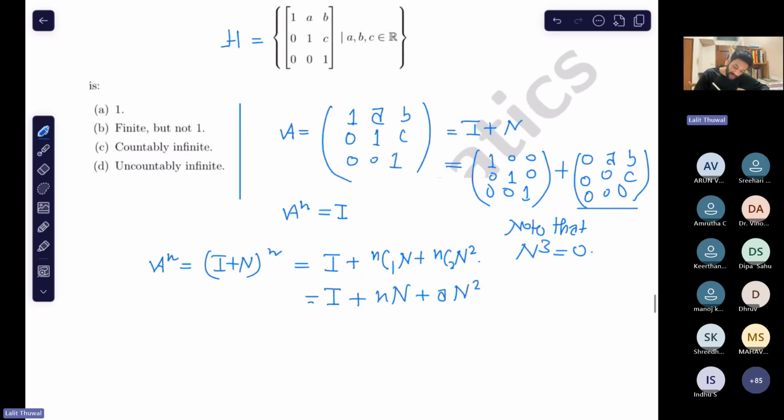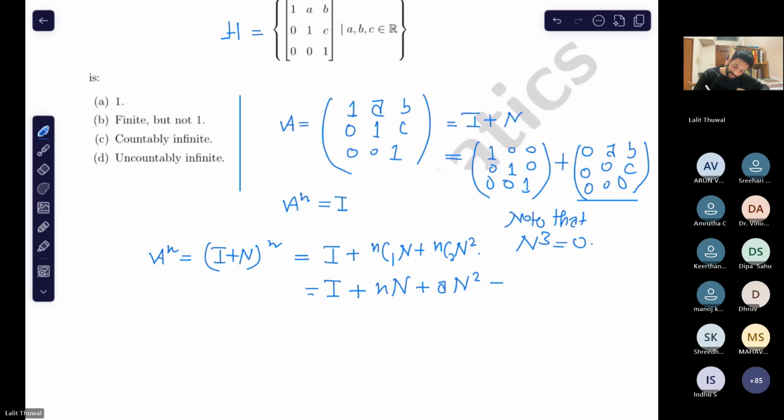We want this to be I, right? We want A to the power n to be I. So now can you yourself do the calculation and let me know when it can be equal to I? Do the calculations now. It's your work.